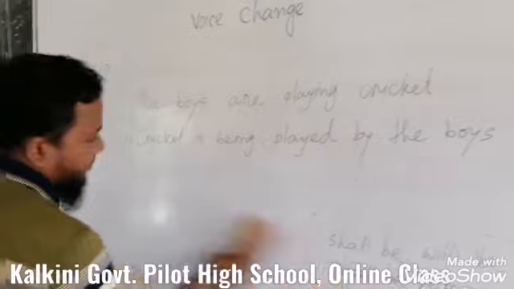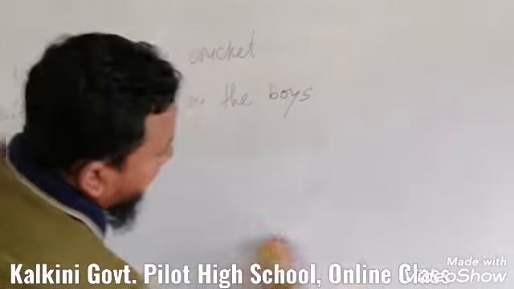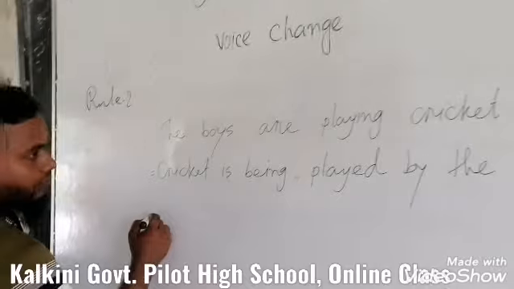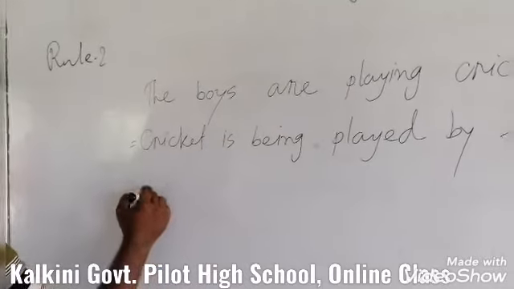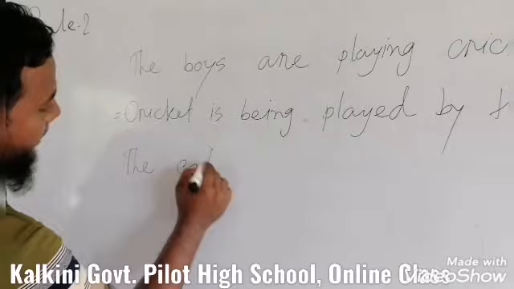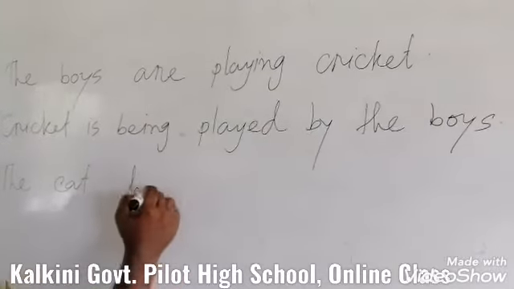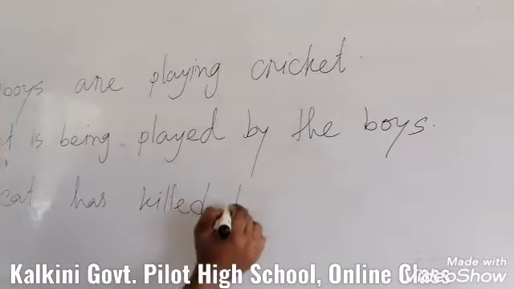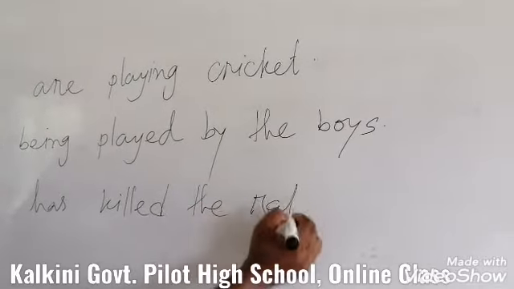So my dear students, we will learn another example, another sentence. The cat has killed the rats.